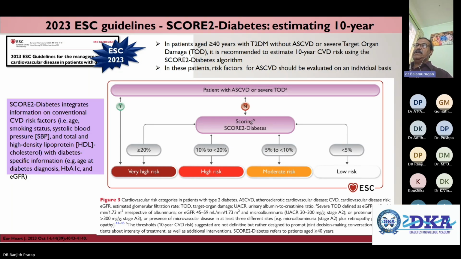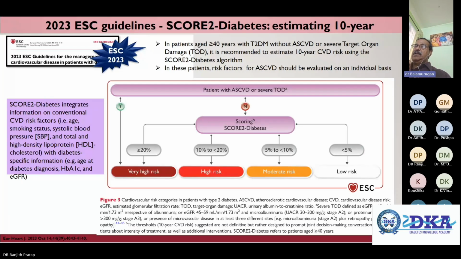So a patient with ASCVD or severe target organ damage, you can use this. And if it is 20% or more, they call it very high risk, 10 to 20% high risk, 5 to 10% moderate risk, and less than 5% low risk.